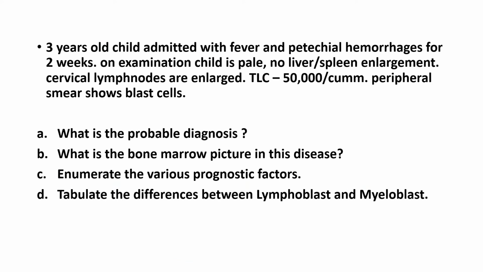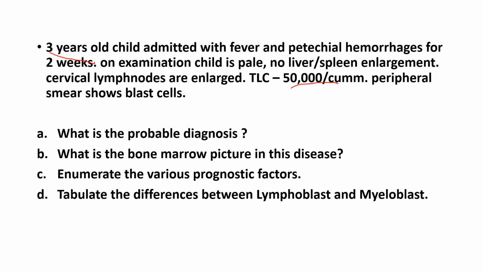Right, so we'll start the questions. Now this is the same question which I kept earlier. First confirm it is leukemia. In the question it says a 3-year-old child has been admitted with fever and petechial hemorrhages for 2 weeks. On examination, the child is pale, no liver or spleen enlargement, cervical lymph nodes are enlarged, TLC is 50,000, peripheral smear shows blast cells. So TLC is 50,000, and with this I can confirm it is leukemia. And then the age is 3 years old. So leukemia in a 3-year-old, your answer is ALL because ALL is seen in those less than 15.